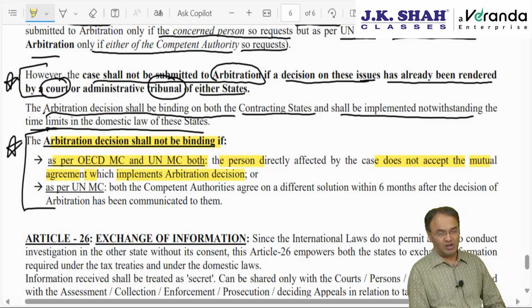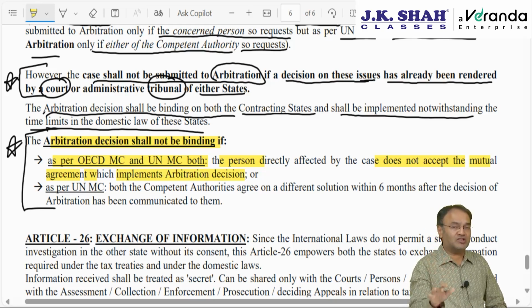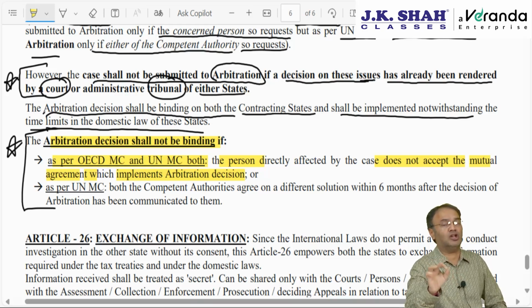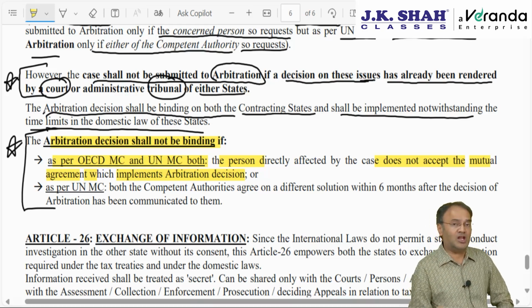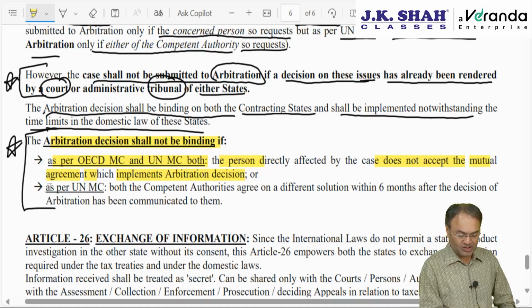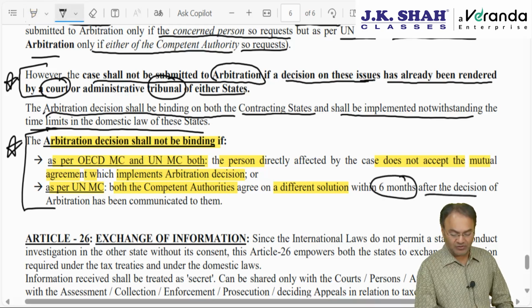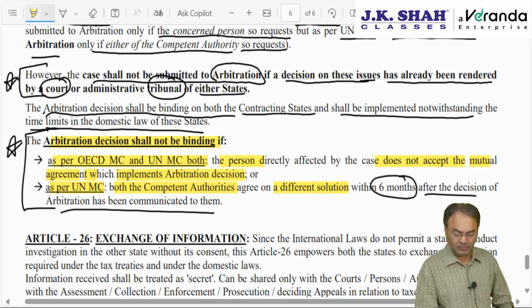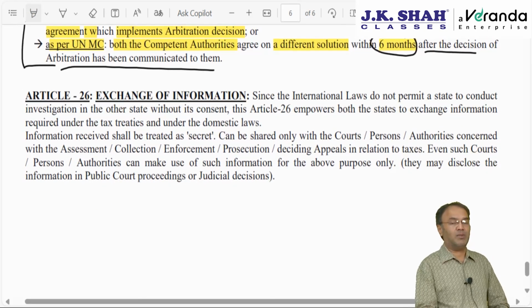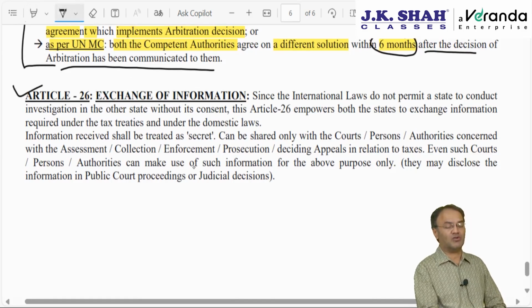If you are the one covered, and the UK and Indian authorities have come together and decided something, and that decision is not acceptable to you, you have to communicate to them that sorry, this decision is not acceptable to me, and then the arbitration decision will not be taken. Or as per the UN model, both the competent authorities agree on a different solution within 6 months after the decision of arbitration was communicated to them. If they come out with a different solution within the 6 month time limit, then the matter will not be sent for arbitration.